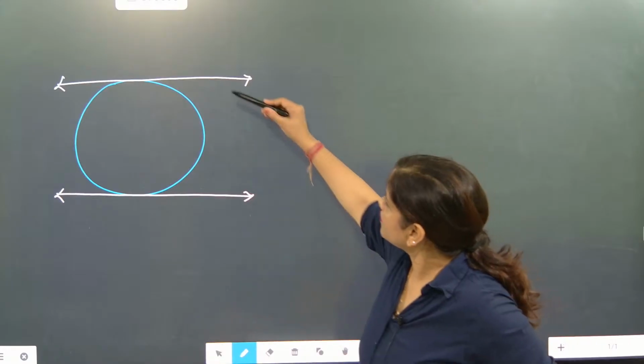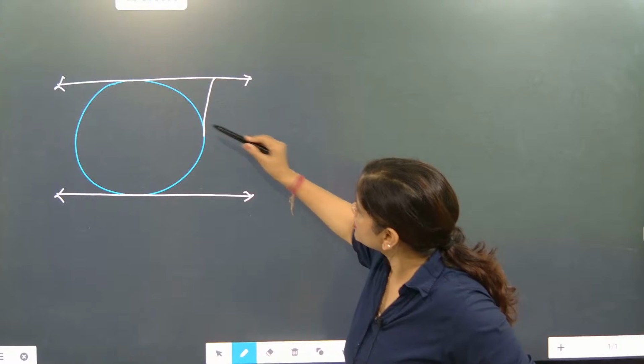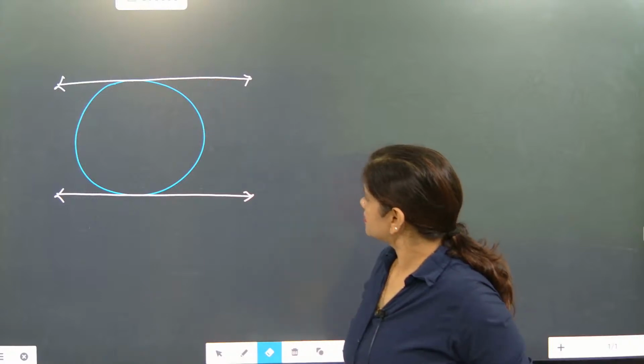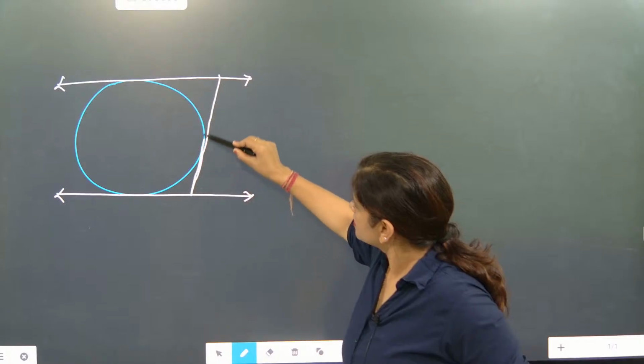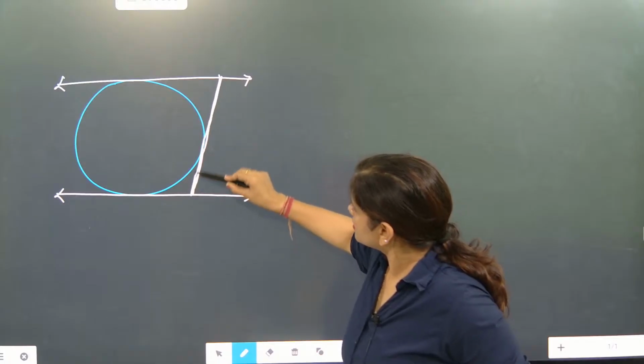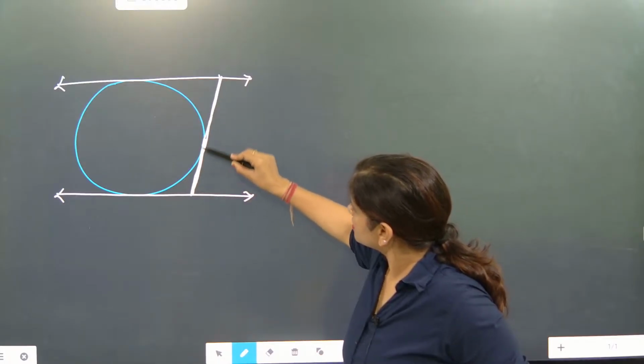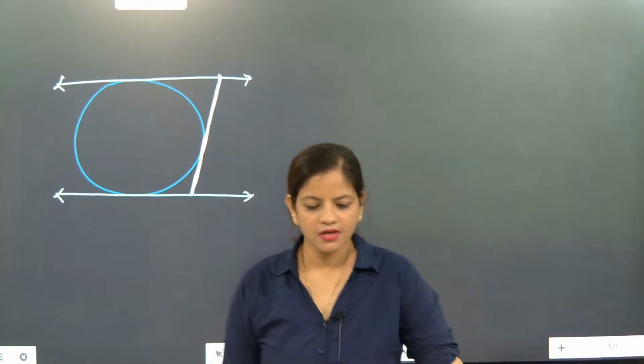Now look here. Another line is there which is going to touch the circle. So this is the line which is touching the circle.